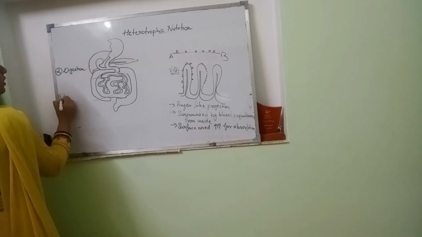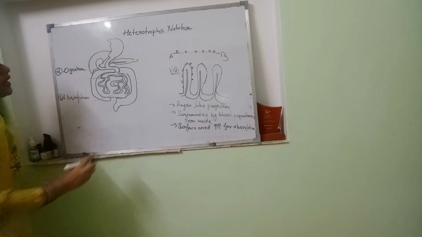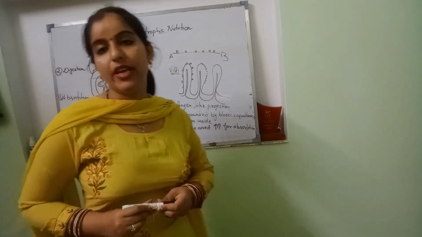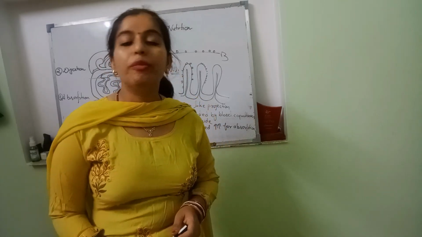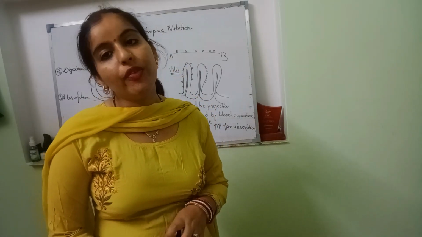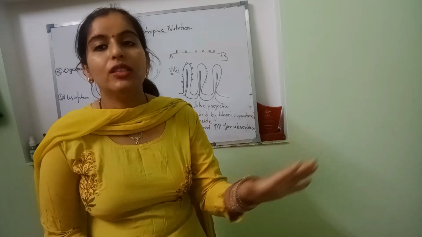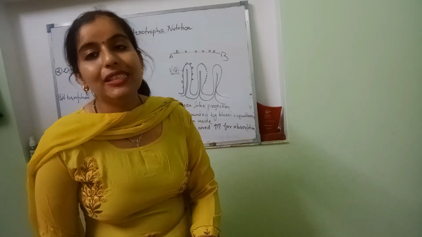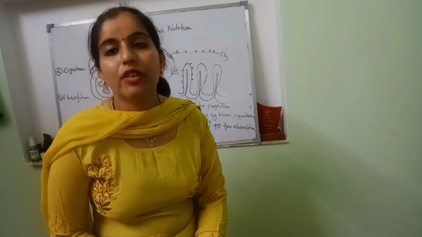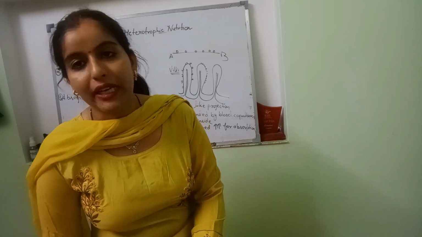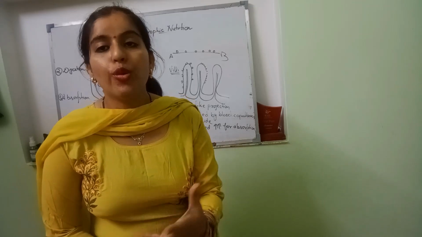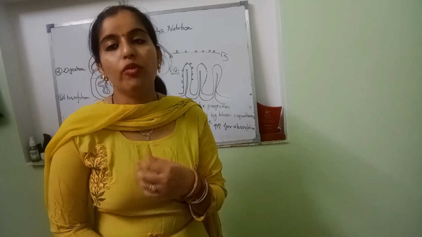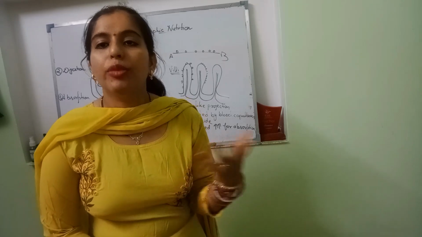Absorption is completed. Then when the food gets completely digested and absorbed in the blood capillaries, where will it go? It will go through the blood capillaries to the heart, and the heart will pump the blood to all the organs and all the cells. Now inside the cells, that nutrition will be used to produce energy by respiration, and the cells will form their own protein, own carbohydrate, own fats by using those simpler molecules.